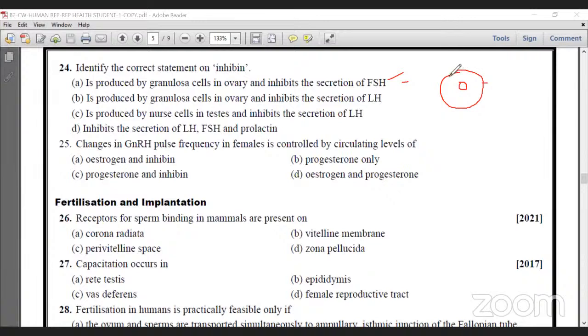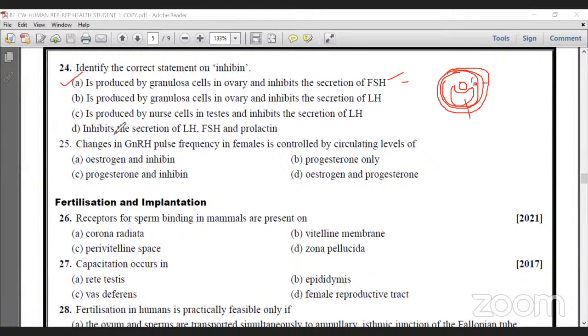The Graafian follicle is covered with theca externa, theca interna, then membrana granulosa, one more layer, having a space called the antrum. That antrum fills with estrogen and progesterone. These membrana granulosa cells inhibit further production of FSH and LH. That is the process we notice. That's why A is correct.